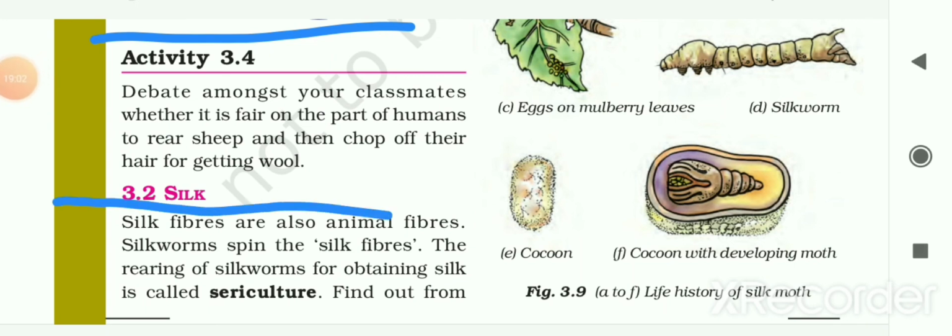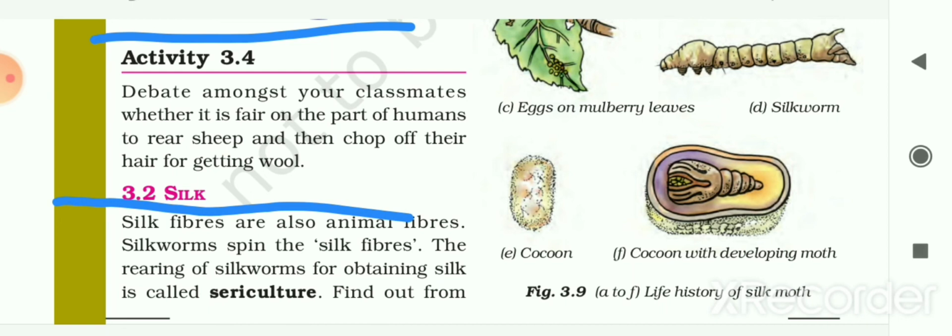Here one more activity is also given to you. Debate amongst your classmates whether it is fair on the part of humans to rear sheep and then chop off their hair for getting wool. So yes, it is fair because the shearing process occurs in the summer. People do this in summer, and that helps these sheep to survive in that temperature. And that wool helps people in the winter season, but it should be done in a way, as we cut our hairs, that it should not hurt the sheep. So this process is fair when we do it in the summer season.